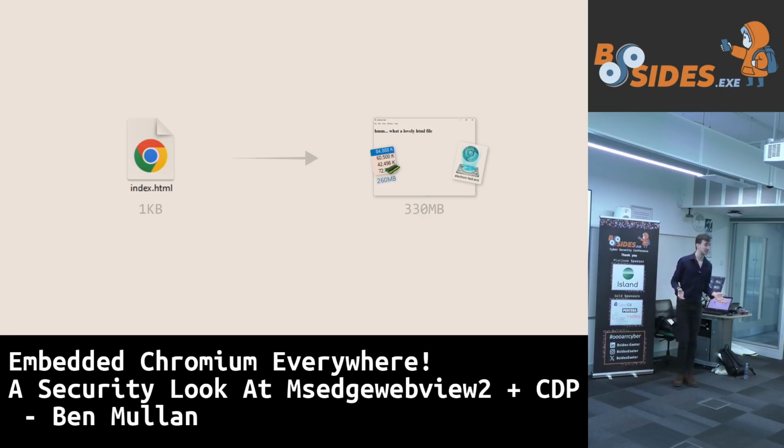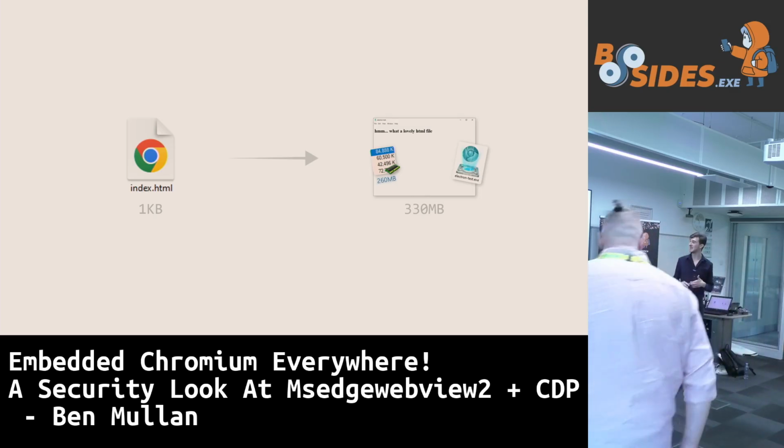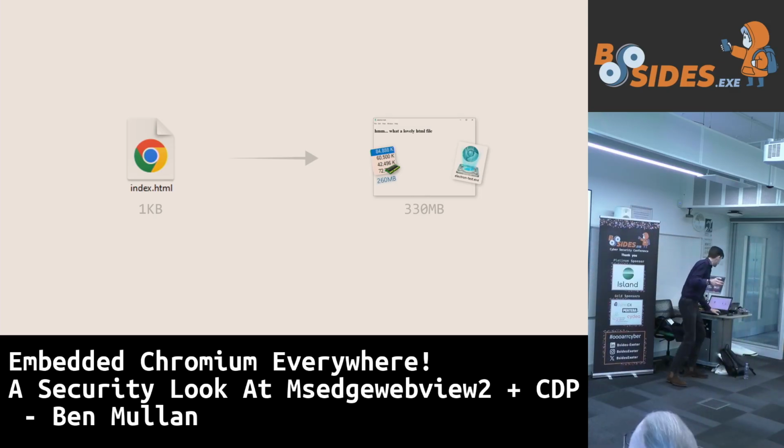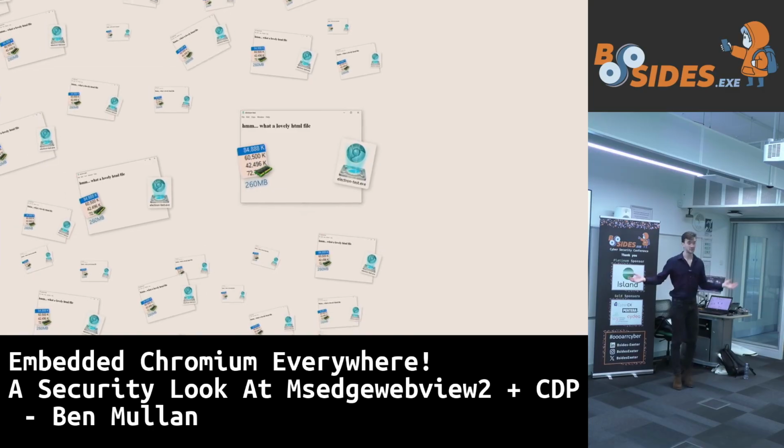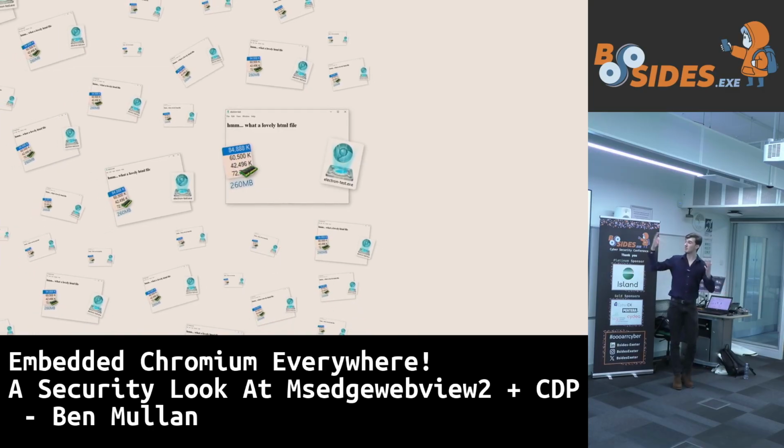It doesn't update itself. It introduces a host of security vulnerabilities, as I'm perhaps about to demonstrate. And what's more, we don't just have one of these on our system. We went through all those examples of Chromium at the beginning. We have so many copies of these, and they're all sitting next to each other. And it's too much to cope with. You can't have that many copies of Chromium on a system, all just sitting there, many of them running in the background because they think that RAM is just abundantly available.